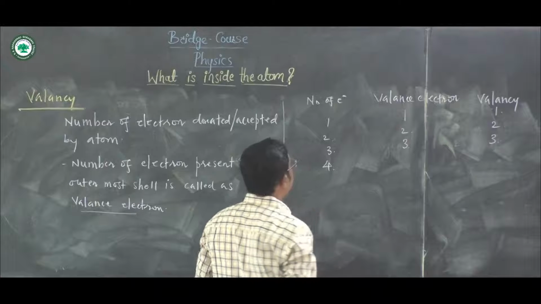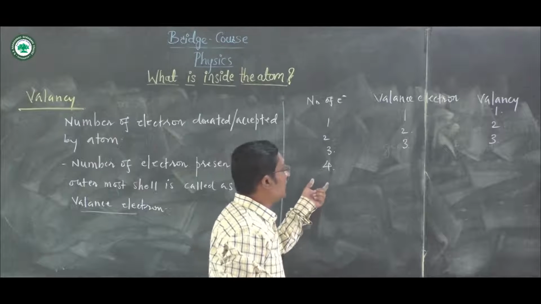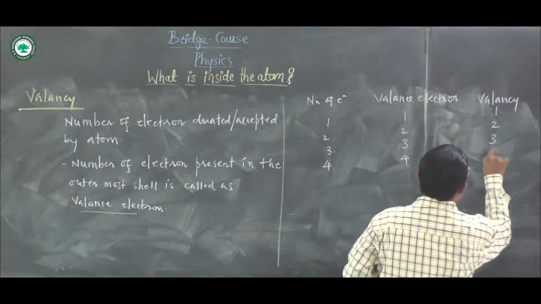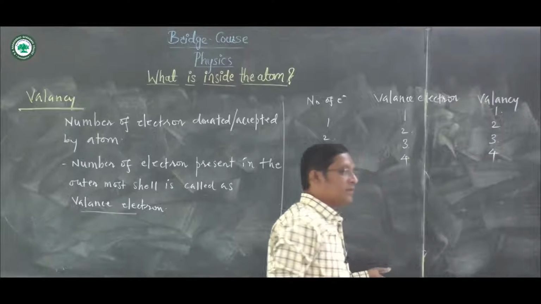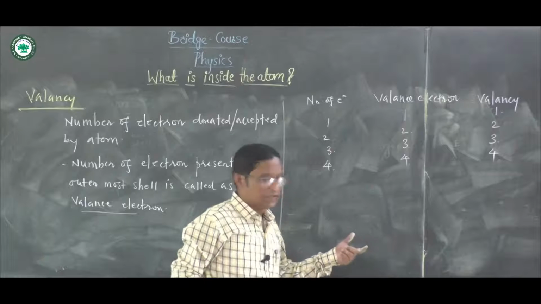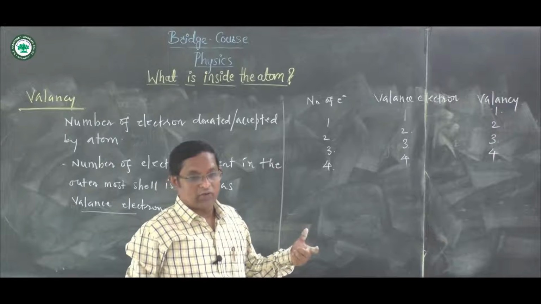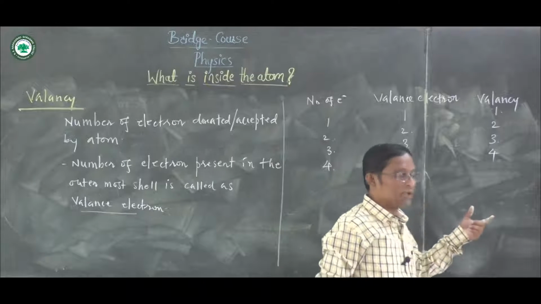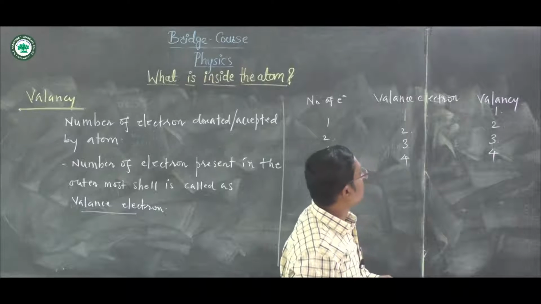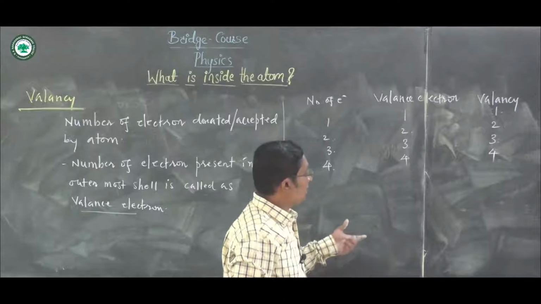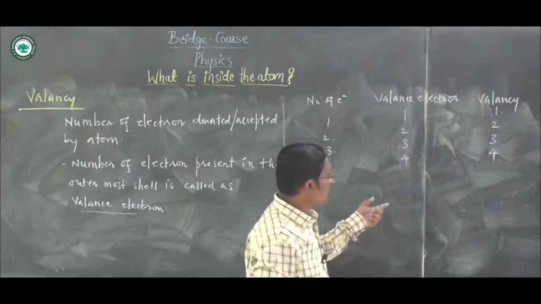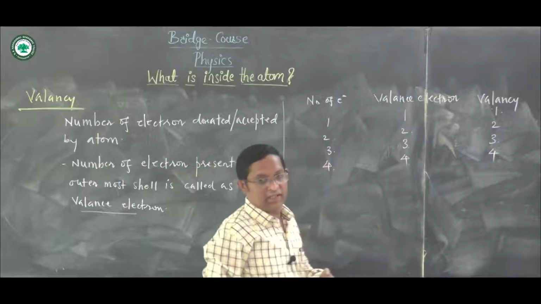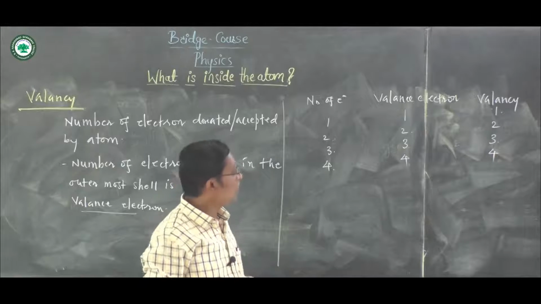If the number of electrons is 4, then the valence electrons are 4 and the valency of this atom is 4. In this case the atom shares its outermost electrons with another atom. Sharing happens, and based on that there are different types of bonds, which we are going to see later. When sharing of an electron is there, that bond is called a covalent bond. When 2 atoms share their electrons, there is a formation of a covalent bond.